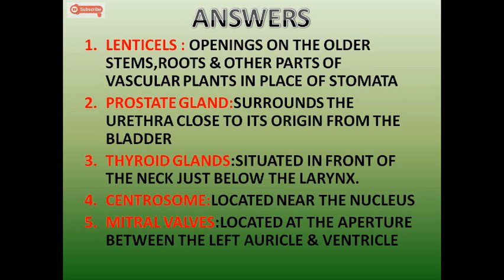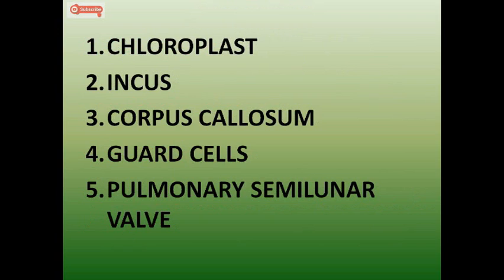Okay, next set. We have chloroplast, incus, corpus callosum, guard cells, pulmonary semilunar valve. Now for chloroplast, obviously you have guessed it, it's from the plants chapter, chlorophyll, chloroplast. Incus is from your human ears or the sense organ chapter. Corpus callosum, don't get confused between corpus luteum and corpus callosum. Corpus callosum is somewhere placed in your brain organ. For guard cell, it is obviously in plants, and pulmonary semilunar valve deals with the heart.